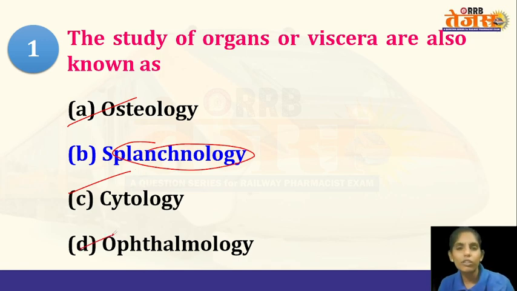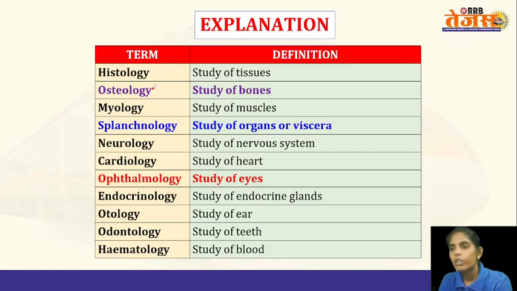Ophthalmology is the study of eyes, how our eyes and associated structures help us with vision. So here is the explanation. These are some other branches. Histology is about the study of tissues. Osteology is about the study of bones. Myology, study of muscles. Splanchnology, study of organs, or you can call them viscera.